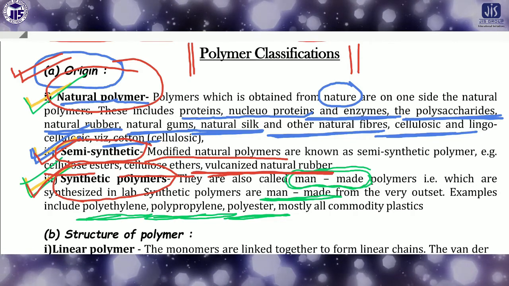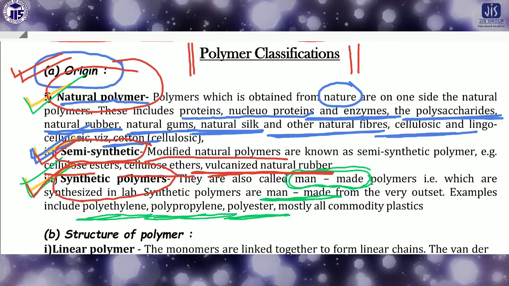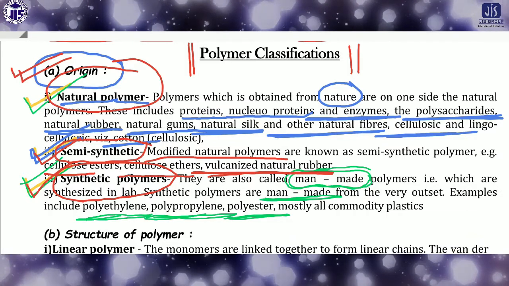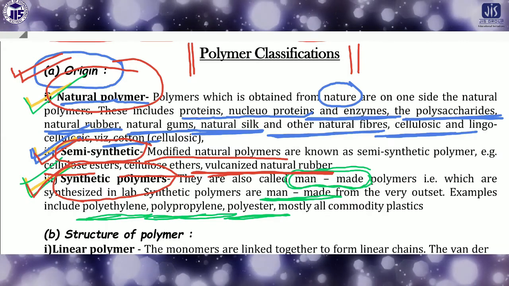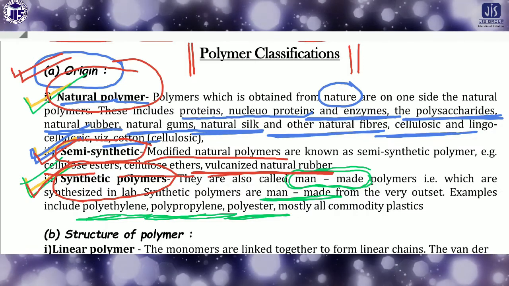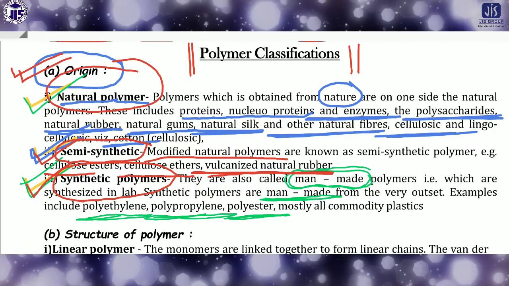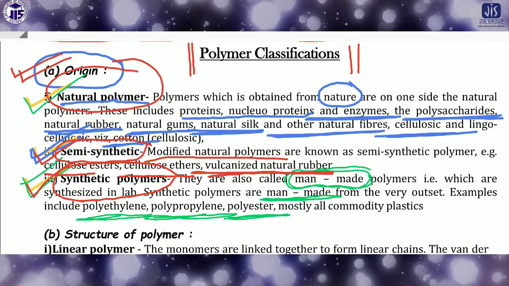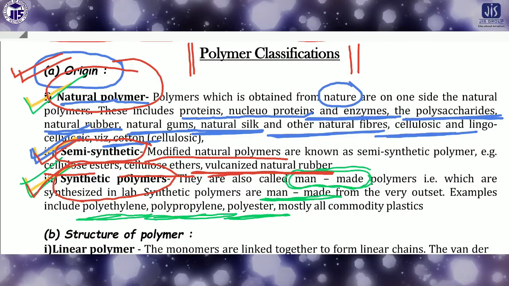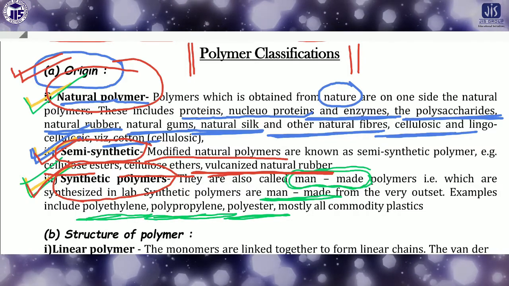We will discuss also what is the vulcanized natural rubber. So this type of polymer is included in the category of the semi-synthetic polymer. And these three types of polymer are included in the category on the basis of origin. We can classify the polymer in three categories: natural polymer, semi-synthetic polymer, and the synthetic polymer. Come to the next type of classification.